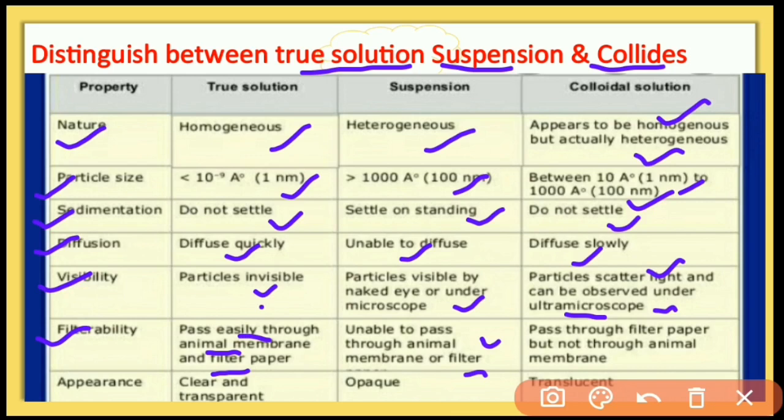In a colloidal solution the particles are also very small and pass through simple filter paper, so we cannot filter it by simple filter paper.